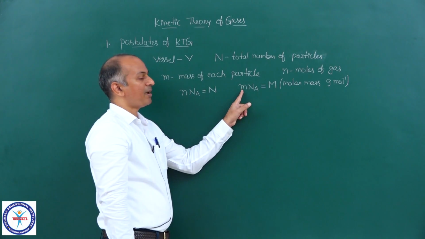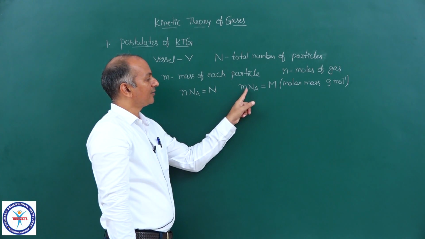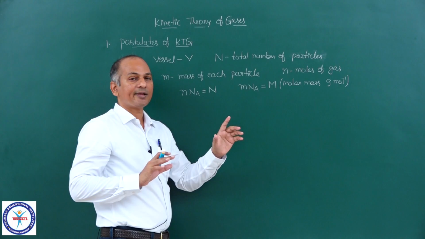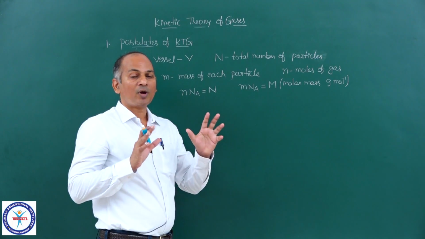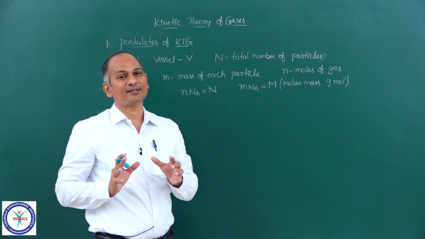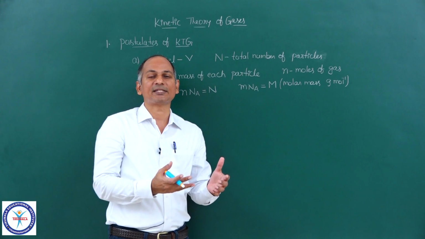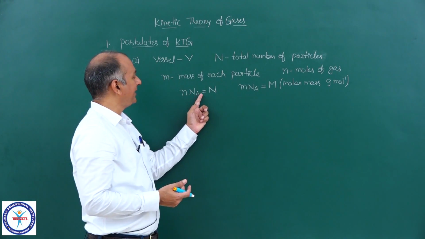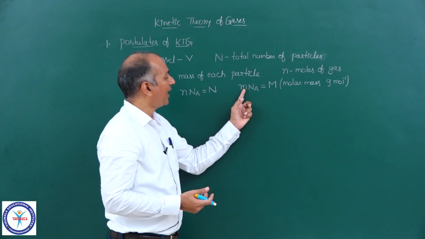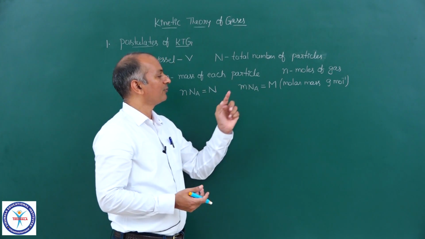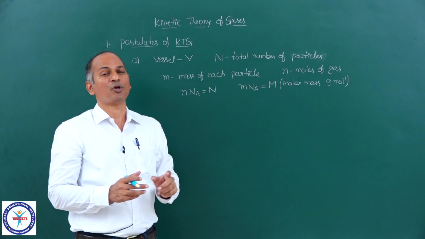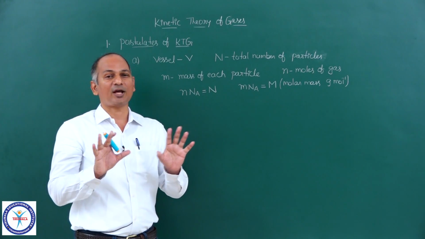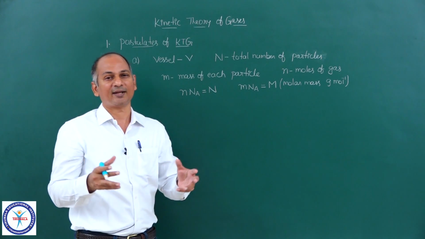Small m is mass of each particle, and if we add masses of 1 Avogadro number of such particles, you will get molar mass, because molar mass is nothing but mass of 1 mole. So small n into Na is capital N, small m into Na is equal to capital M, which is molar mass. So be very careful about all those letters, small letter, capital letter and all that.